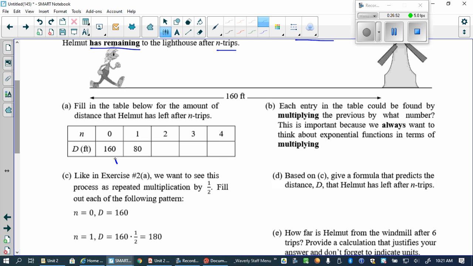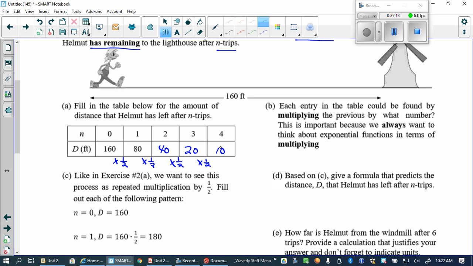So times 1/2. To get to 160 times, it's dividing by 2, right? Okay. So times 1/2 is 80, right? And then on the next trip, we multiply that by 1/2 and get what? 40 feet. And then we multiply this by 1/2 and get what? 20 feet. And then again, 10 feet.